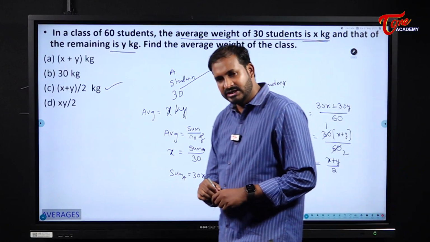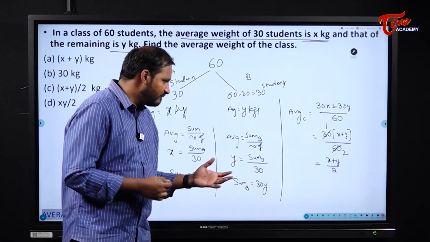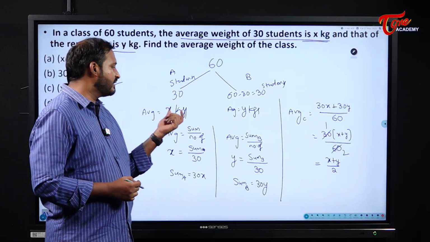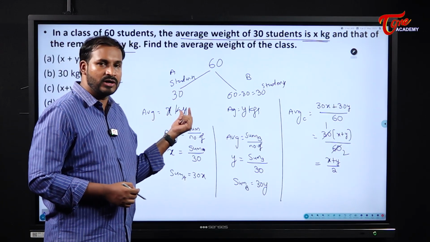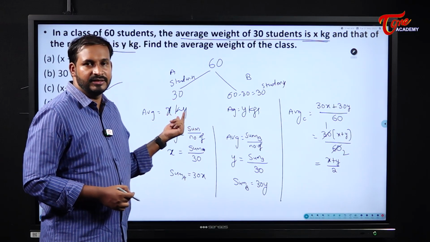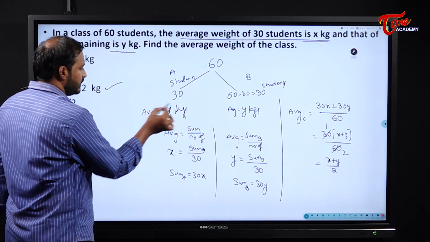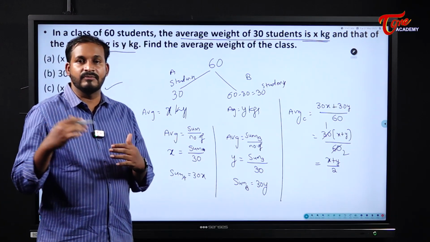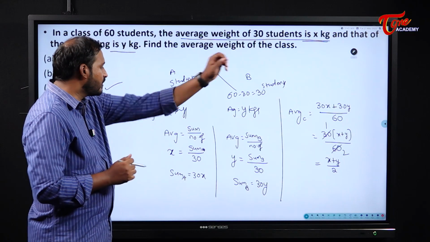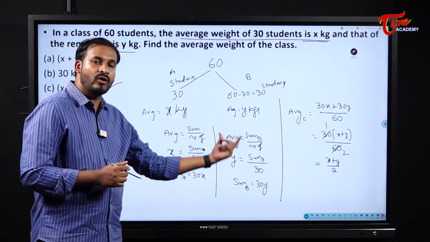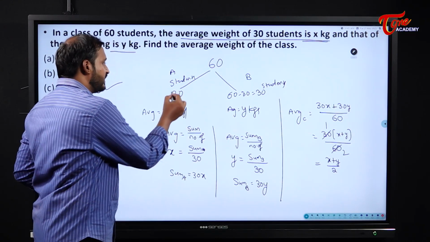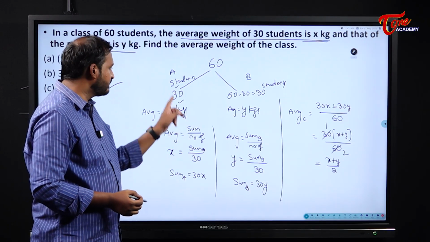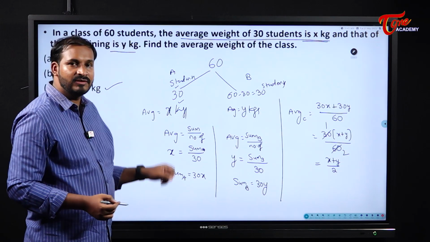Okay, good. Now see here, students, in general we will not do all these things. Why? Because here we have the average and the number of students. If I want the sum, directly I will multiply these two things. To understand the concept, I have told you this example, but from here onwards we are not going to do all this each and every time. If number of observations and average are given, then the sum will become what?